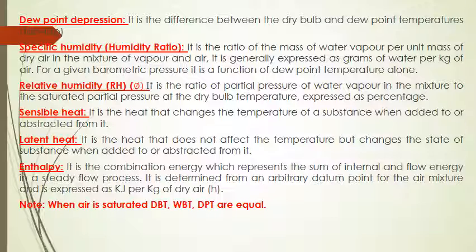Now enthalpy is the combination energy which represents the sum of internal and flow energy in a steady flow process. It is determined from an arbitrary datum point for the air mixture and is expressed as kilojoules per kg of dry air. Note that when the air is saturated, the dry bulb temperature, wet bulb temperature and dew point temperature will be equal.